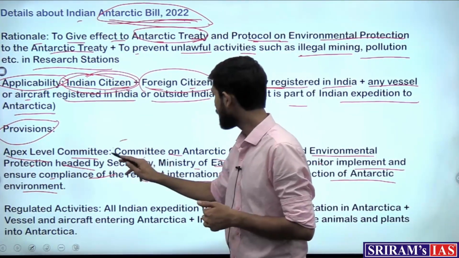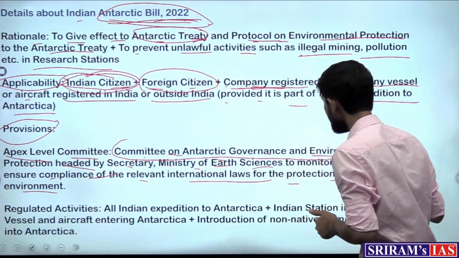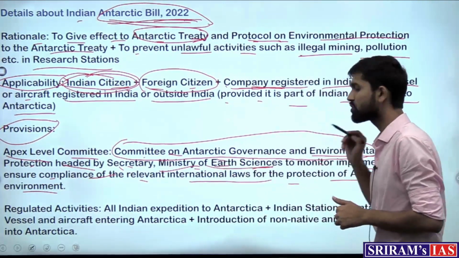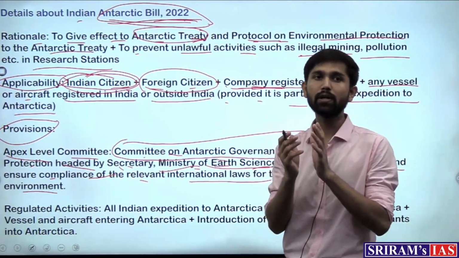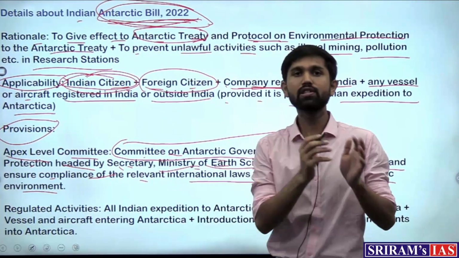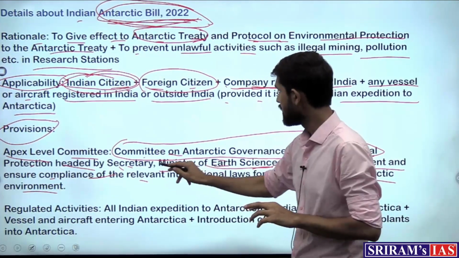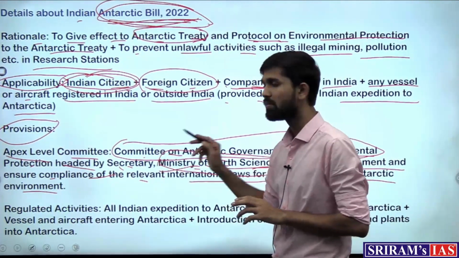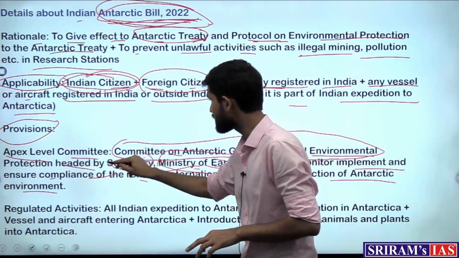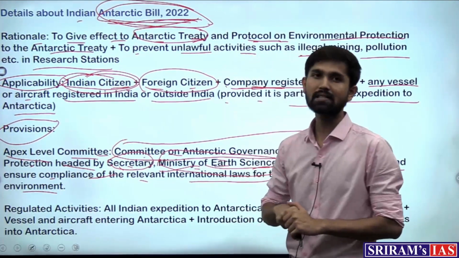That would be the Committee on Antarctic Governance and Environmental Protection, headed by the Secretary of the Ministry of Earth Sciences. Whenever we talk about dealing with the continent of Antarctica, which is the ministry that comes into focus? The Ministry of Earth Sciences is the nodal ministry which deals with these aspects. That is why the secretary of the ministry is also the head of the apex level committee under the law.